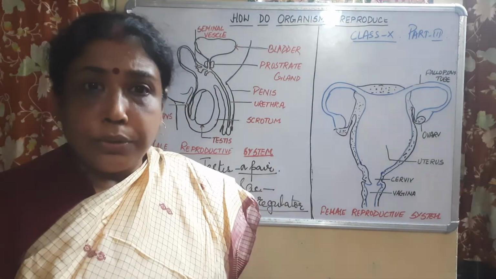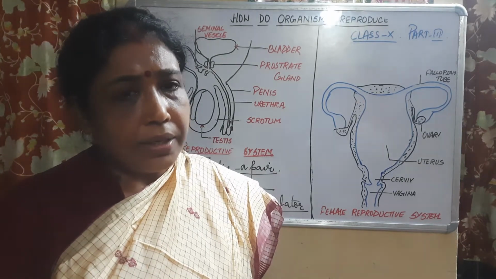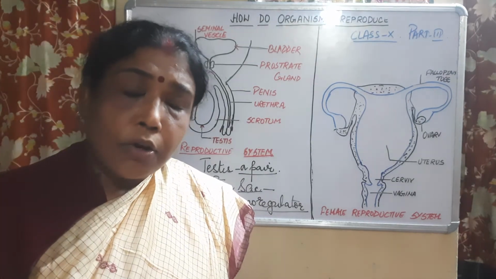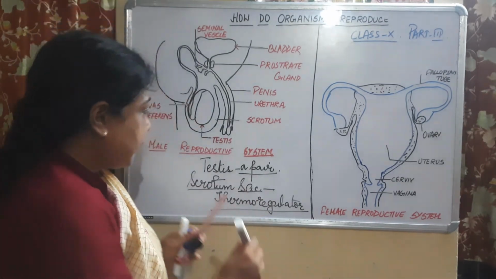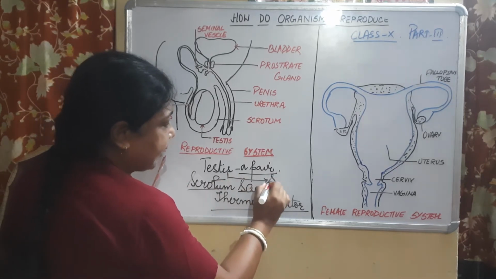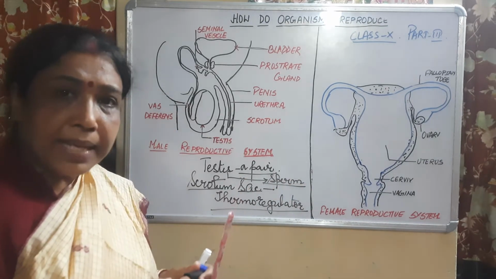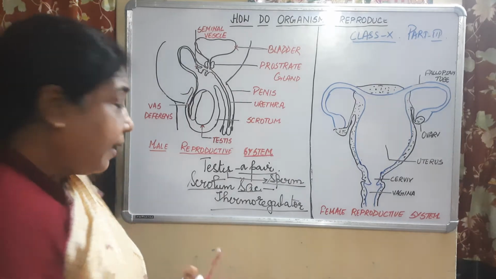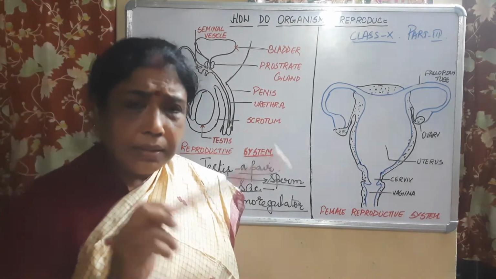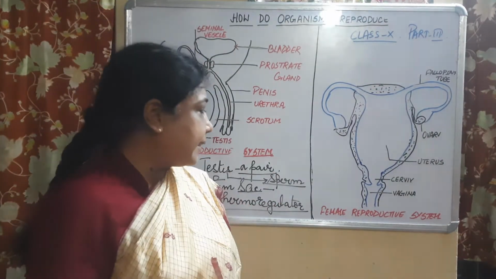There is a known fact about sperm. What is the function of testes, children? They produce the male gametes, that is the sperm, and the male hormone testosterone. They are responsible for the formation of sperm, the male gamete in the human male reproductive system. Now, what happens at the time of production of sperm in the testis?